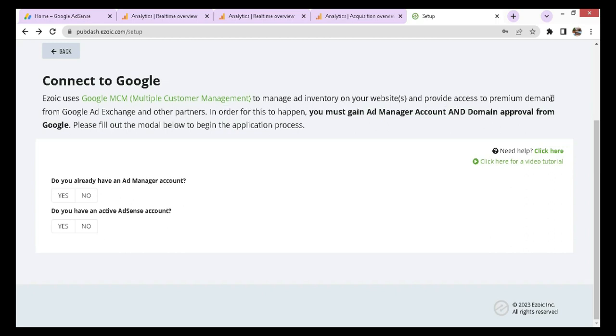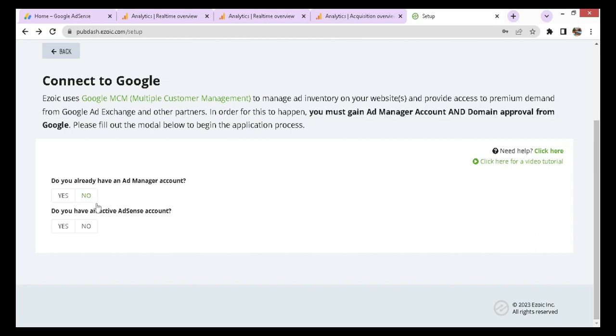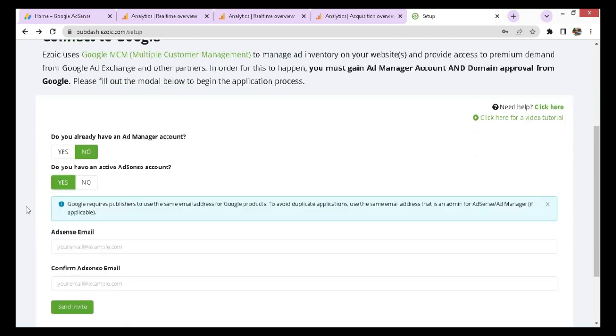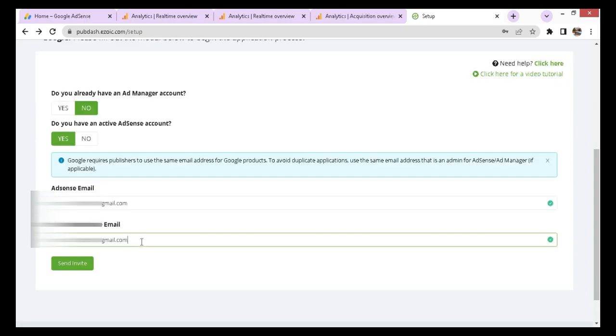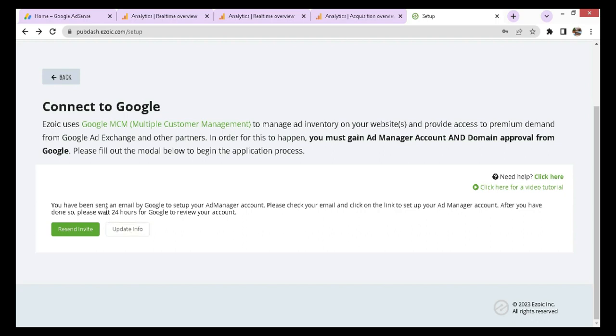Let's answer the following. The first one is no. Do you have an AdSense account? I do have. Yes. Here, Google requires that you use the same email ID where AdSense is approved. If you give a different email ID, then it will create an error and Ad Manager will not be approved. So be careful. An email is sent to you. We will check that email first.